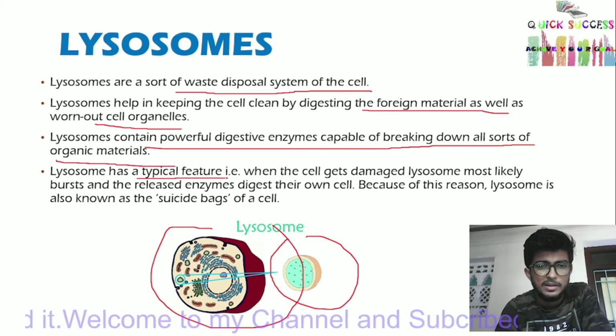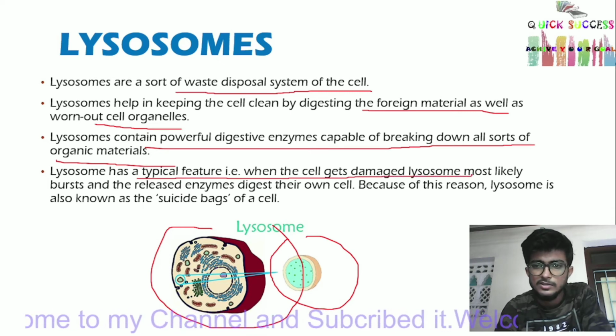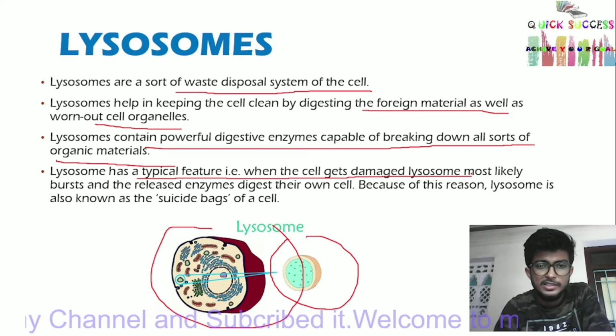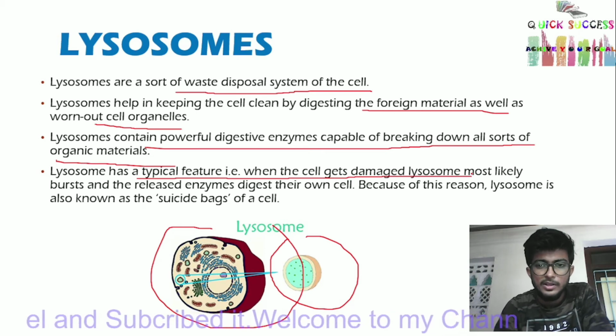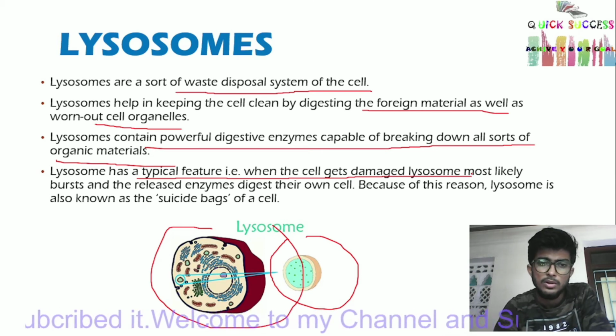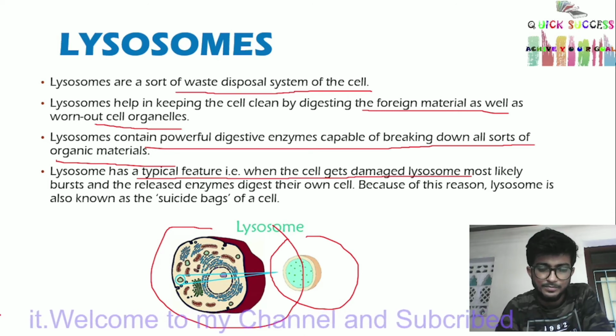When the cell gets damaged, lysosomes most likely burst and release enzymes that digest their own cell. Because of this reason, lysosome is also known as suicide bags of a cell.